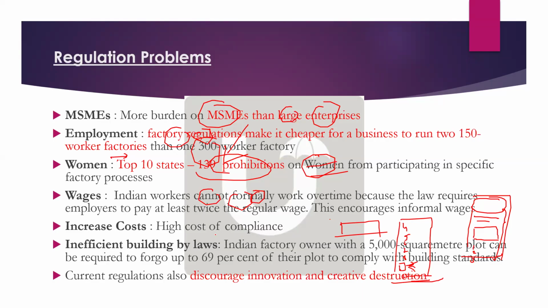And inefficient building bylaws. You can see sometimes what is happening. Indian factory owner sometimes, if he has 5,000 square meter, almost 69% is sometimes said that they have to forego for building standards. So all these things are basically, you can say, resource inefficiency. Okay, so clearly you can say, is the land being efficiently used here? Where 69% is just going for compliance. Okay, so resource inefficiency is high in India because of especially regulations. And a lot of regulations impact innovation and creative destruction as well. So these are basically regulation problems.